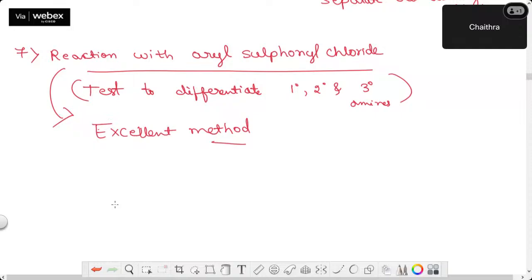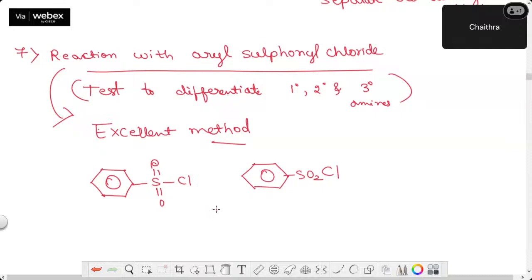Okay. So firstly, this aryl sulfonyl chloride structure I'll write and show you. Aryl group, sulfonyl chloride, or you can also simply write it as benzene ring attached to SO2 and Cl. This is also called benzene sulfonyl chloride.